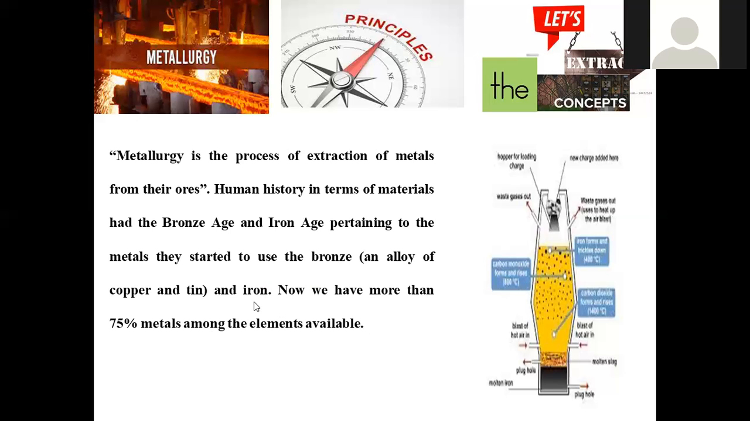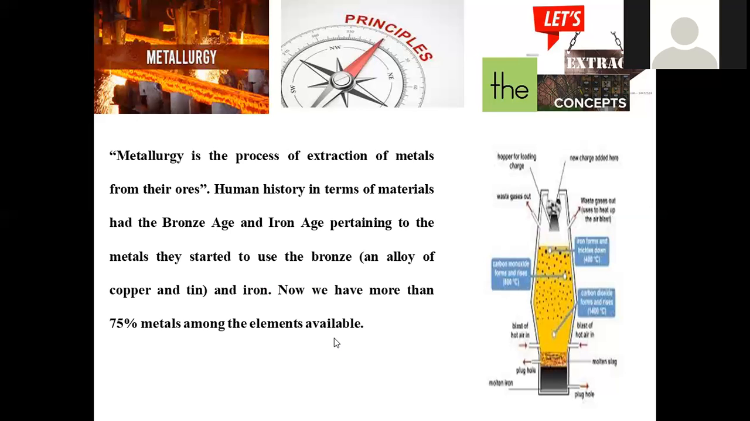And nowadays, we are even using such kinds of iron and its related blended articles, and so many advancements have been made, even metals blended with non-metal composite materials have been made to date. So there is a rapid exploration in these metallurgical processes. Now we have more than 75% metals among the available elements.